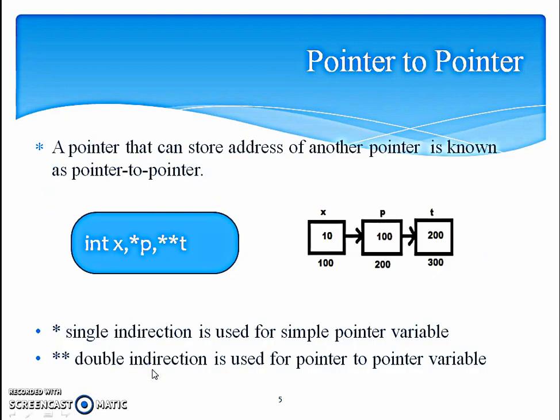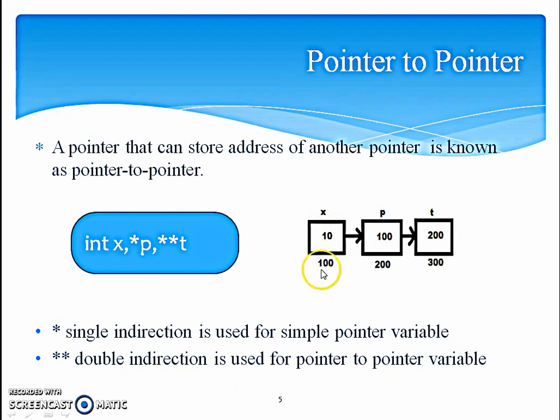Next is pointer to pointer. A pointer that can store address of another pointer is known as pointer to pointer. So here I am showing you how a pointer to pointer will be declared. X is a normal variable, integer type variable. P is a pointer variable, while T is a pointer to pointer variable. So if it is a pointer to pointer, the asterisk will be used twice. And how the relationship will come between these? If address of X is stored in P and address of P is stored in T, then this is the kind of relationship which will be established.